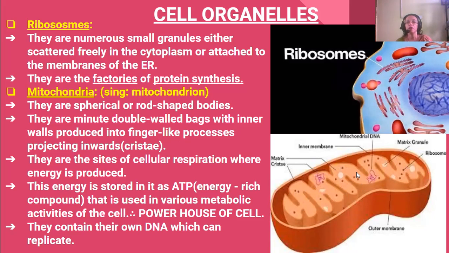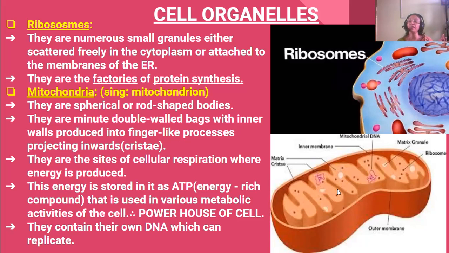Okay, and here in this mitochondria, what is its function? Function is cellular respiration. Cellular respiration is done here in the mitochondria, and respiration, we know, produces energy.